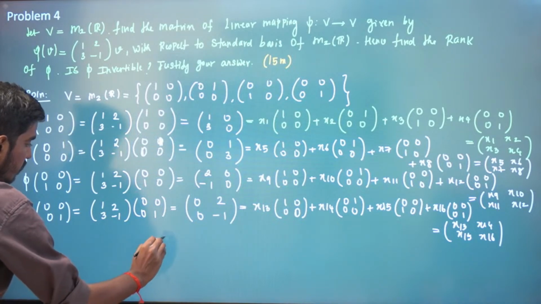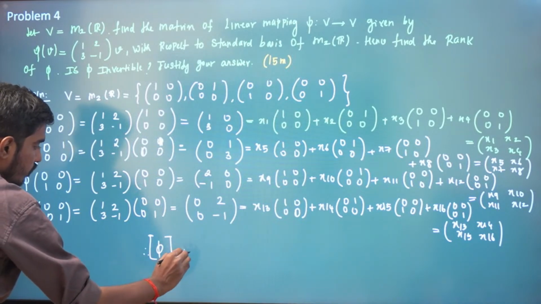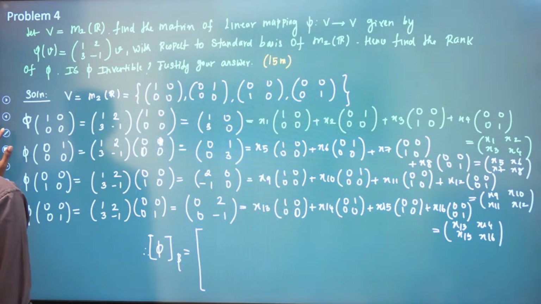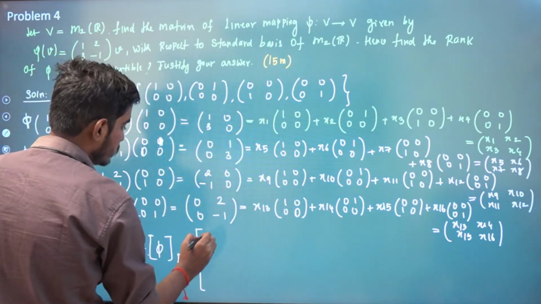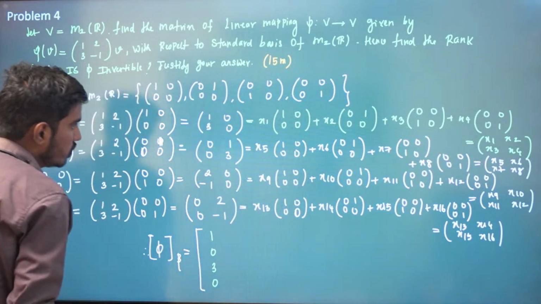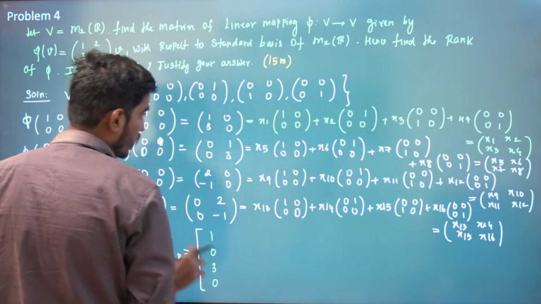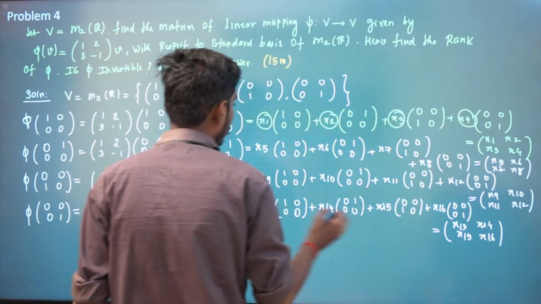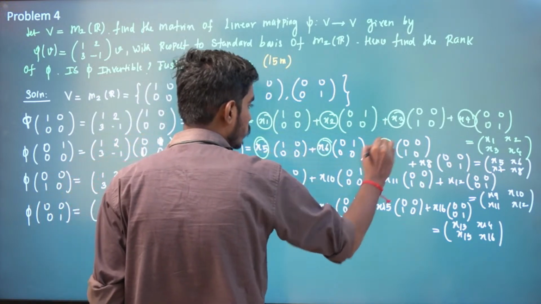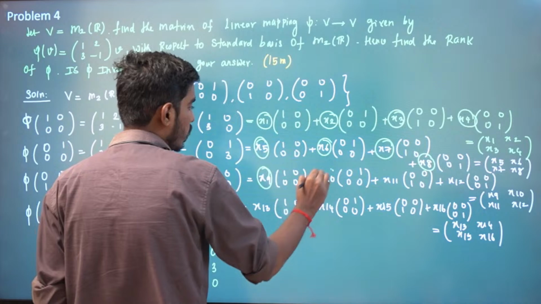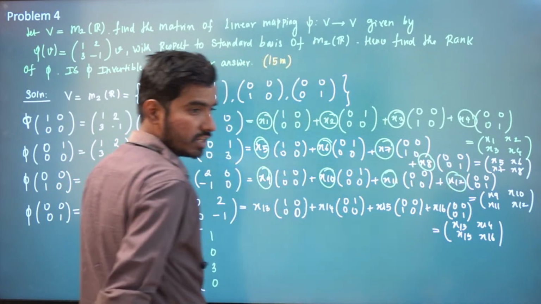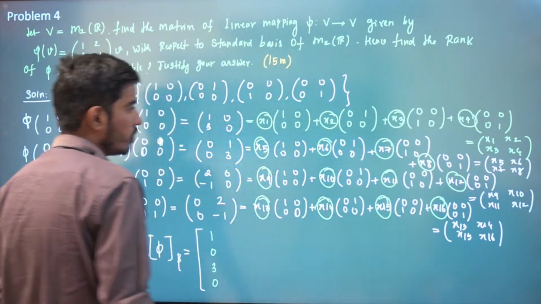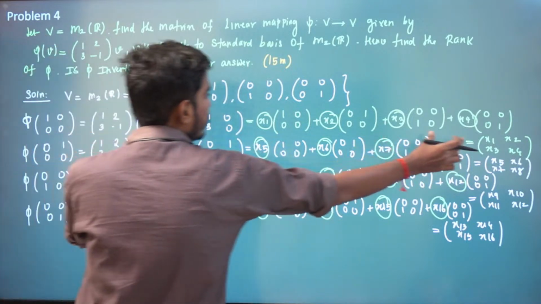So therefore, the matrix of T with respect to the standard basis is given by what is our matrix? All those x1, x2, x3, x4, x5, x6. So here it is 1, 0, 3, 0. You have to write x1, x2, x3, x4 here, right? This is our matrix first column. This is our matrix second column. These unknowns are our third column, and these unknowns are our fourth column. And it is very easy to find the unknowns if it is a standard basis. You just have to equate these two matrices.